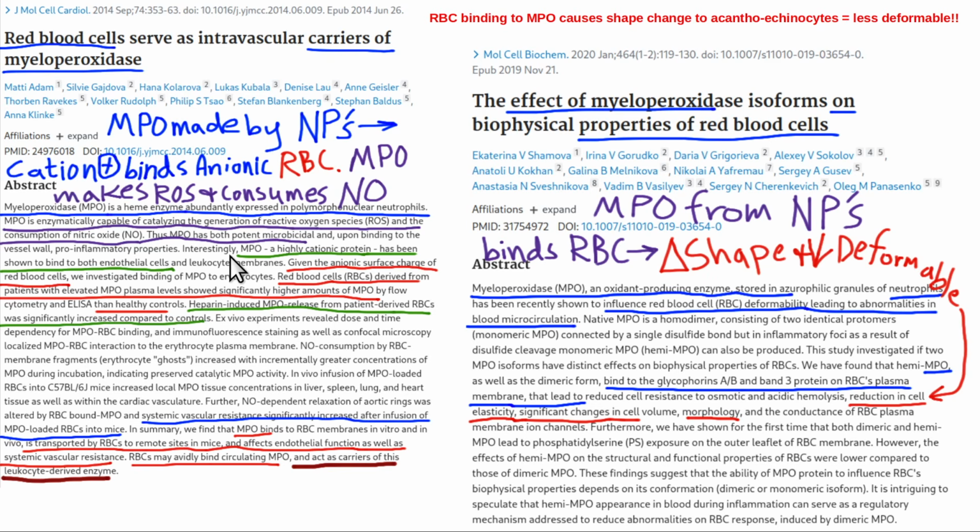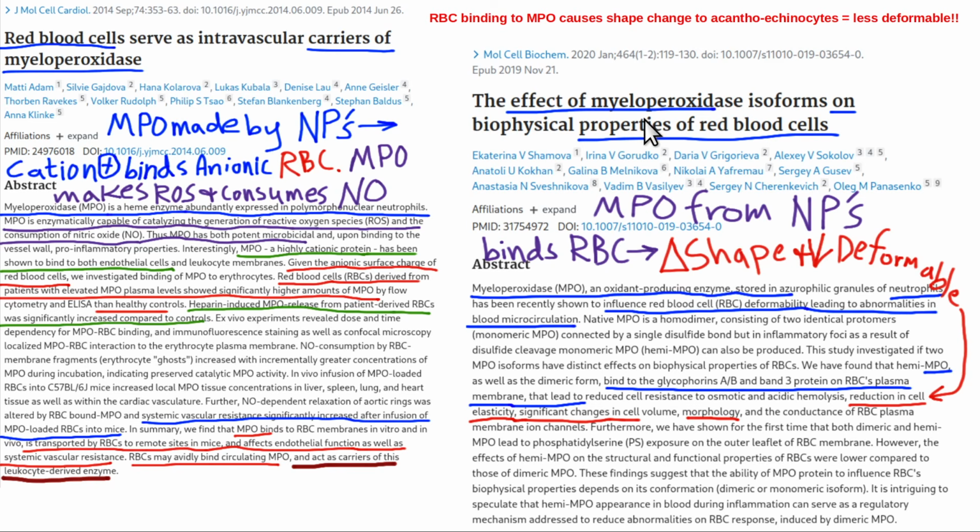Okay, MPO makes ROS, reactive oxygen species, and it consumes nitric oxide, your vasodilator. You don't want your vasodilator consumed up because then your arteries are less able to dilate. So that's going to decrease oxygenation to the tissues. That's going to decrease blood delivery. This is going to cause inflammation, which can damage cells. Another big thing MPO does is it binds to the red cells and it changes their shape.